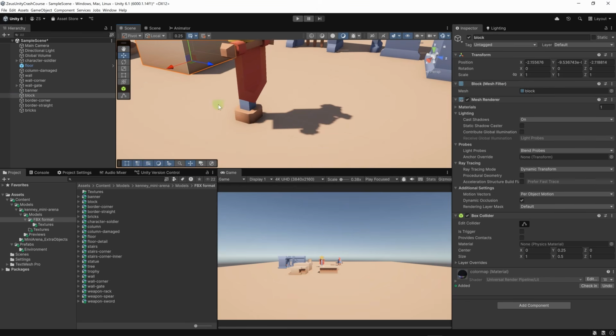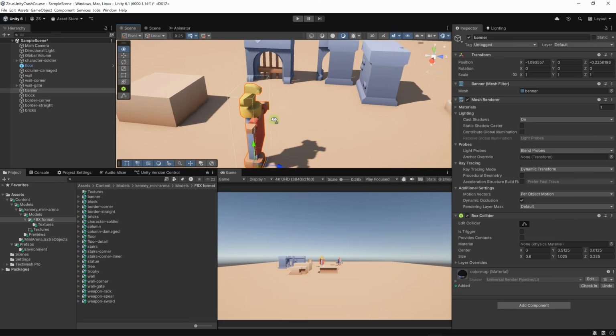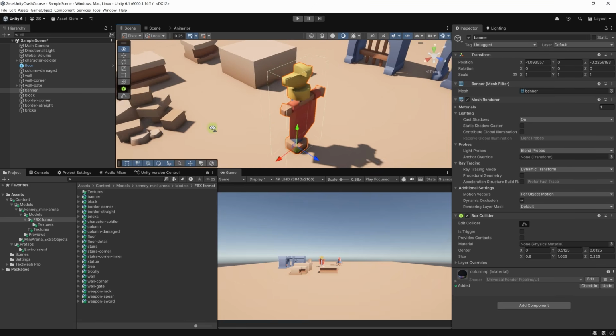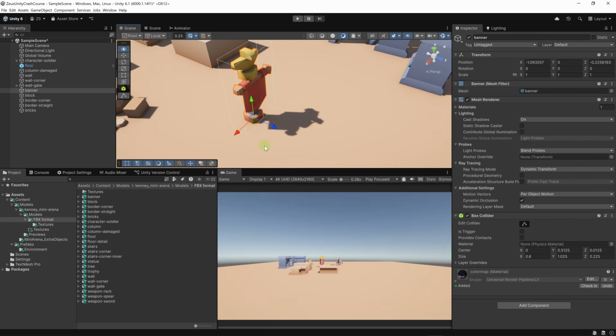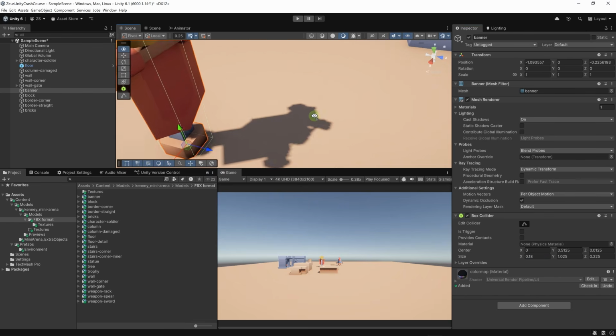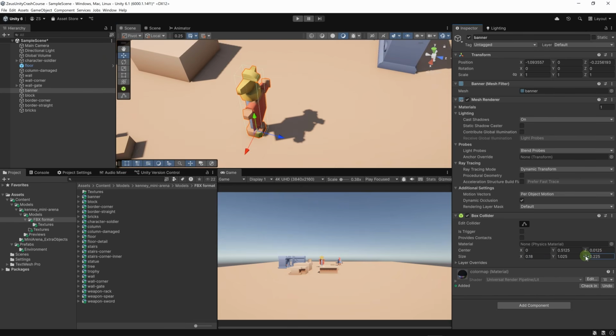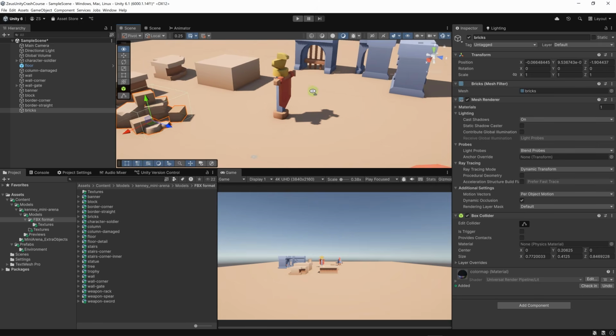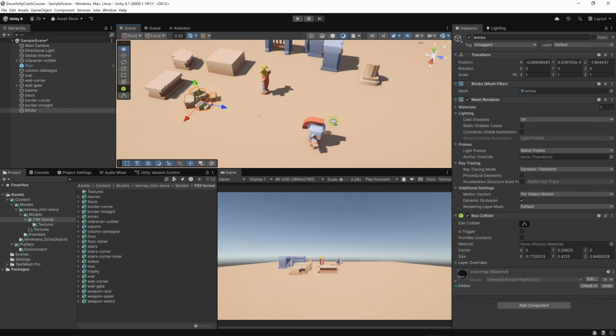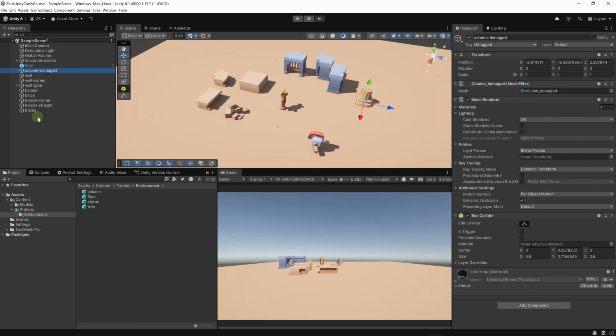Perhaps for this banner, let's make the collider a little bit smaller. We don't need it to be as big. Let's go to the box collider component and change the size, perhaps along the x-axis. Let's make it more narrow like this. And perhaps let's also change the size along the z-axis. Something like this will do. As for the rest, let's keep it like that. It's fine.